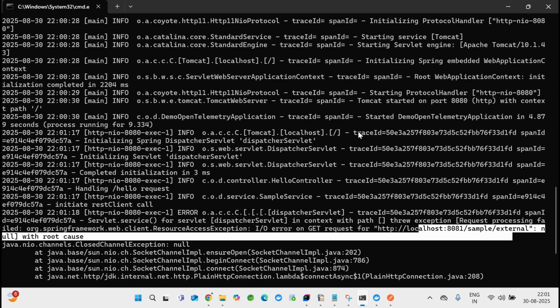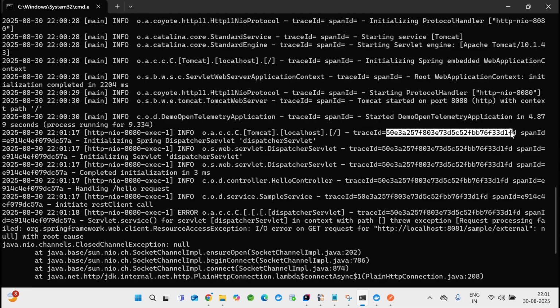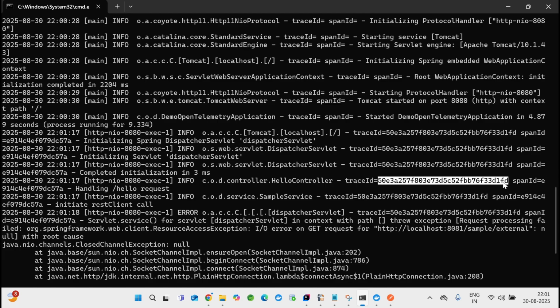That is fine. But you see the amazing thing. See the traceId, it's already there. This is there, this is there. You can see the same thing has been passed. I'll show you why there are three of them: it's calling from the controller, the service layer, and then from the web client.